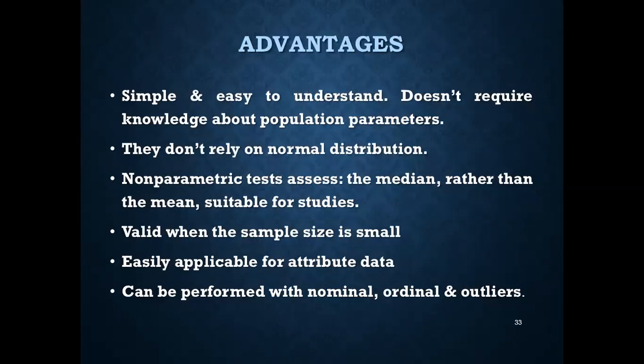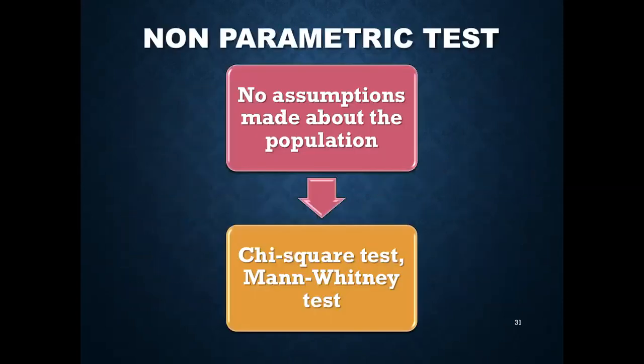These were non-parametric tests. Advantages: they're very simple and easy to understand. They do not require knowledge about the population parameters. They do not rely on normal distribution. Non-parametric tests assess the median rather than the mean, so they are suitable for these studies. And they are valid when the sample size is small. Easily applicable for attribute data, and they can be performed with nominal data, ordinal data, and outliers. So this was the non-parametric tests.